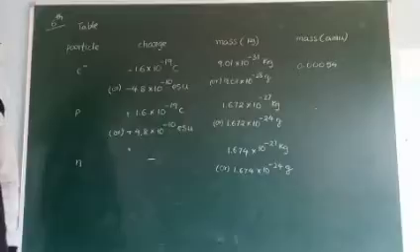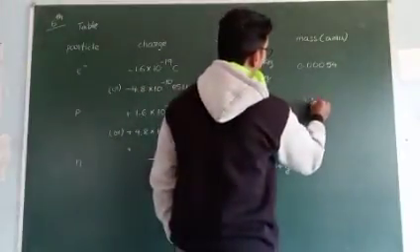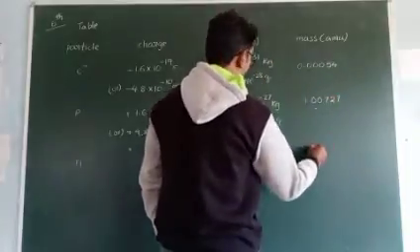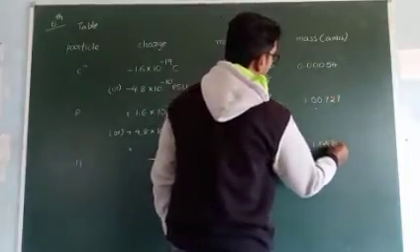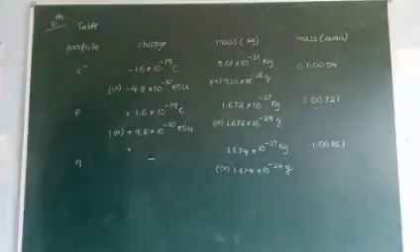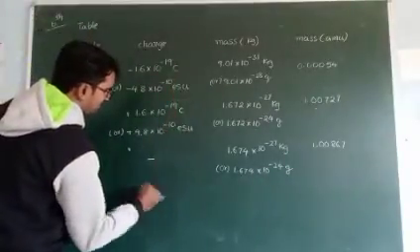Right. In AMU, the proton is 1.00727 and the neutron is 1.00867. Okay, sir? Right. So the table is completed.